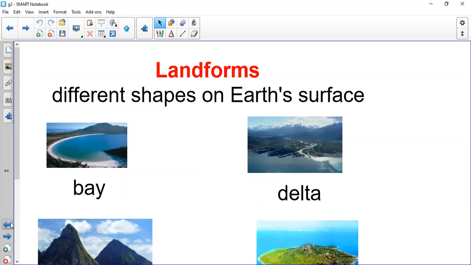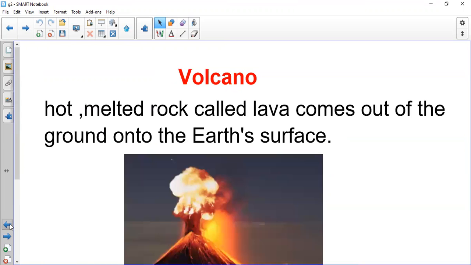We have different landforms. Subhanallah, Allah made for us different kinds of land or different kinds of landform, different shapes around us. You look here, you find a mountain. You look here, you find an island. You look here, you find a bay. You look here, you find a lake. Different landforms. Okay. So we said, let's revise the lesson from the beginning.